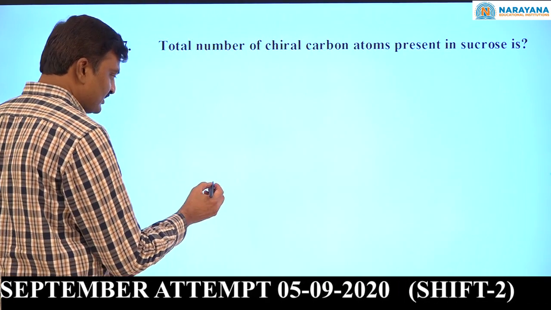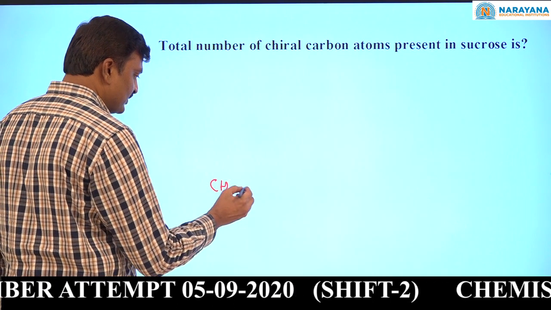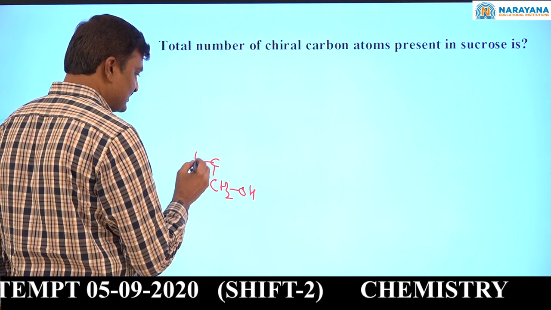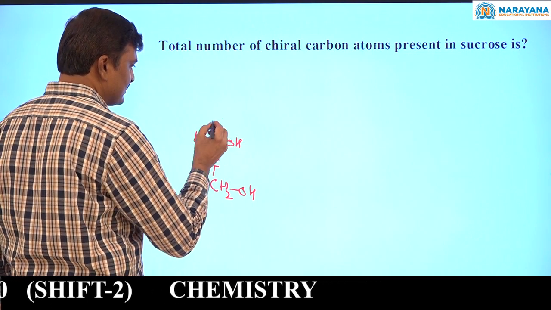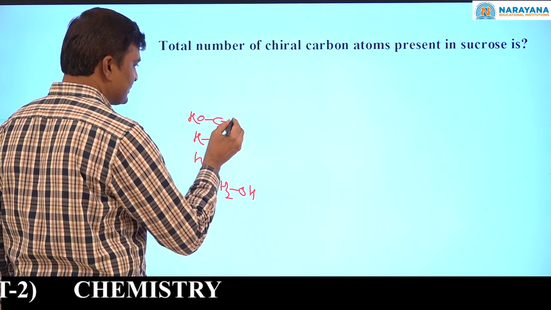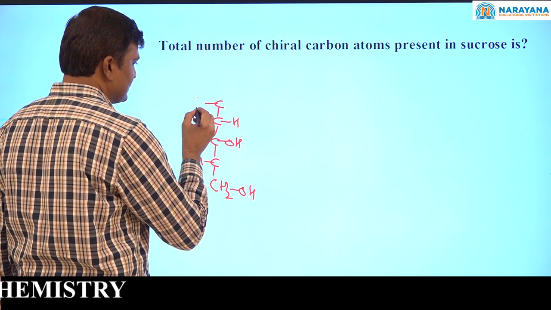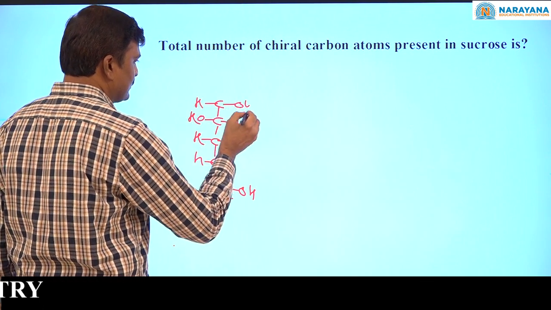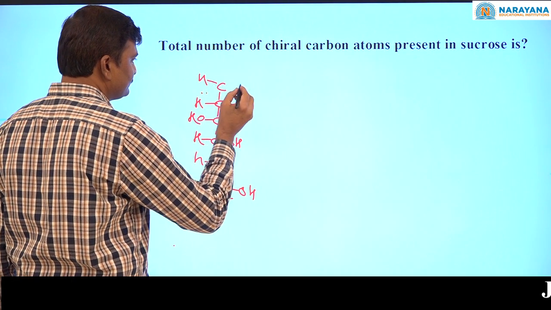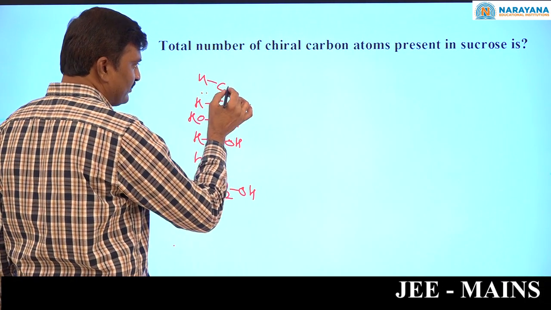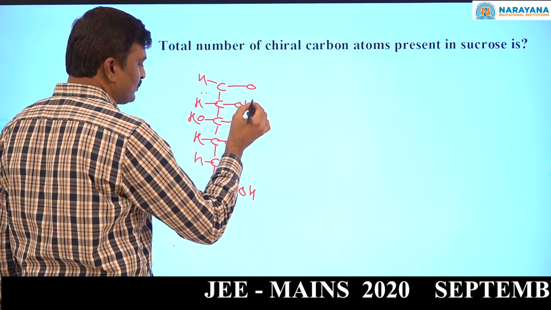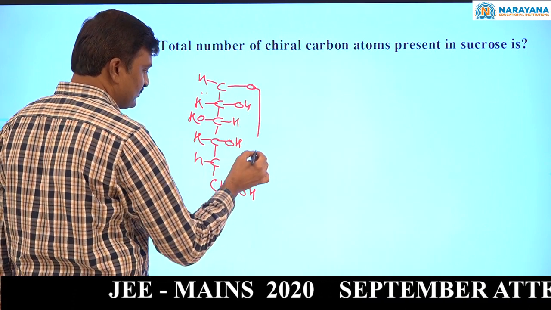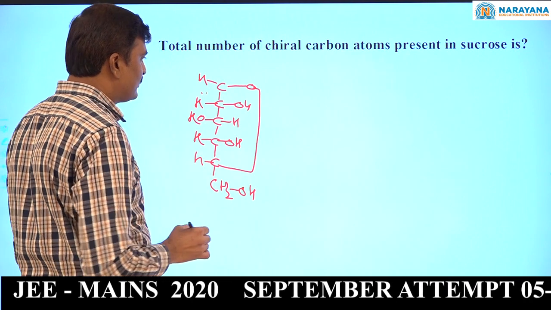Now see, CH2OH, CH, CHOH, COH, H, CHOH, C. Now here OH, here OH. From this we remove water.